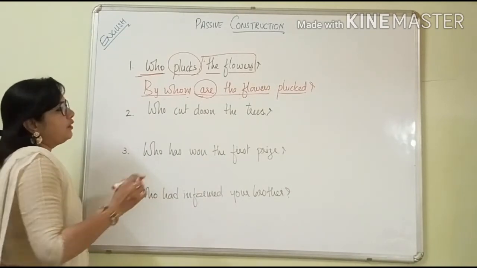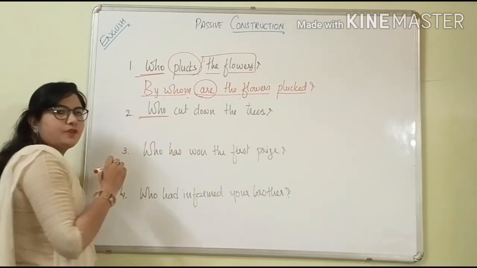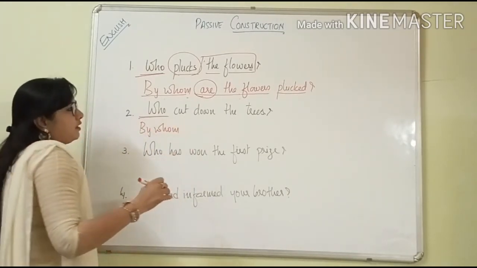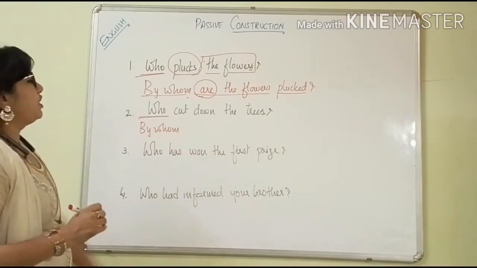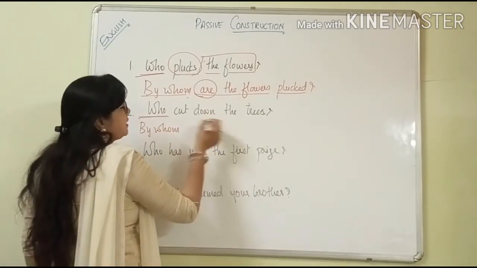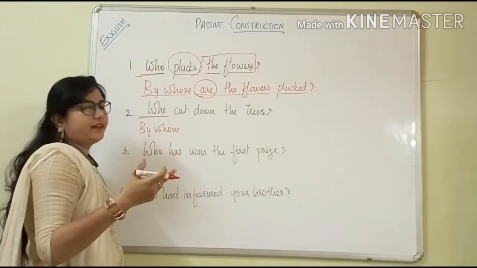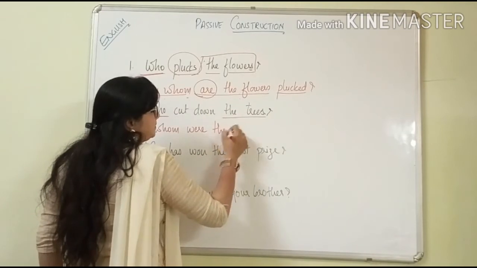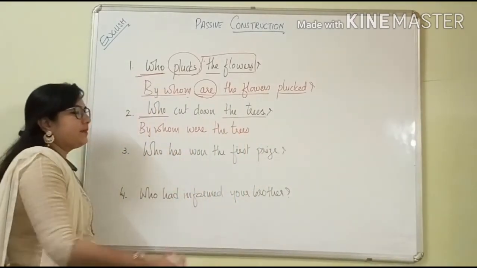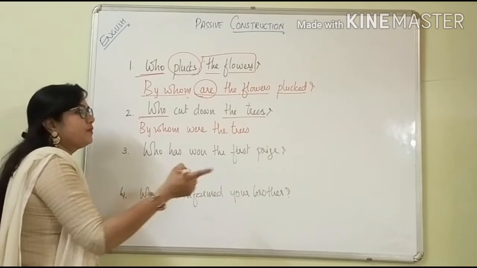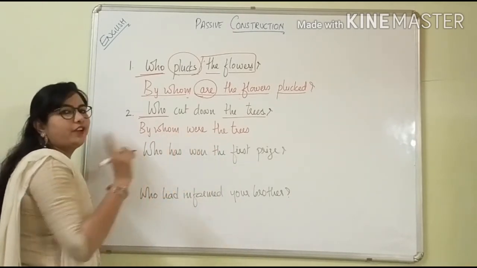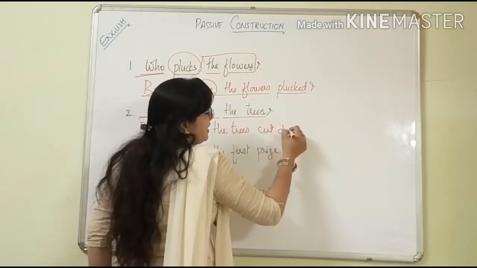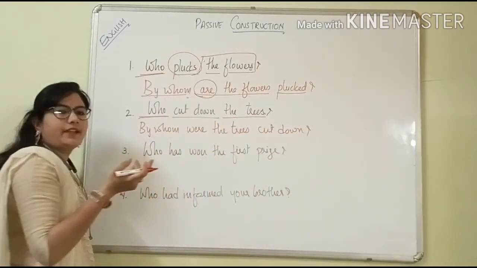Next one is who cut down the trees. So what we will keep first, instead of who we are going to keep here by whom. Instead of is, am, are, was, were, what we are going to keep here? Were. Because it is past tense, cut down. The trees are already cut. So by whom were the trees. See, past tense, that's why I am keeping here were, and why not was, because this is plural form. That's why I am keeping here were and not was. By whom were the trees cut down? Verb at last. Subject is not there.